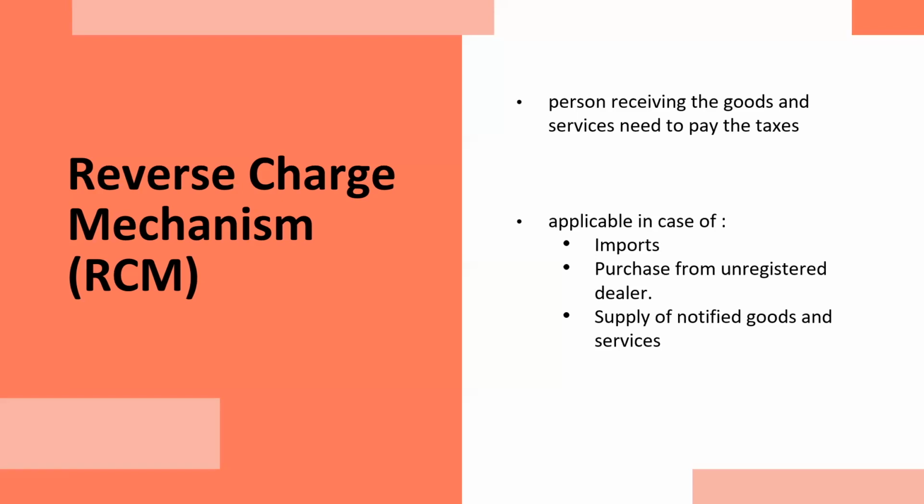The registered receiver, in that case Just Dial, will pay the tax, and all the provisions of the act will be applicable to him as if he is the supplier of goods and services. He will have to behave like that. Although he is the receiver, he will have to behave like a supplier, and where he has to behave like a supplier is in making the invoice.